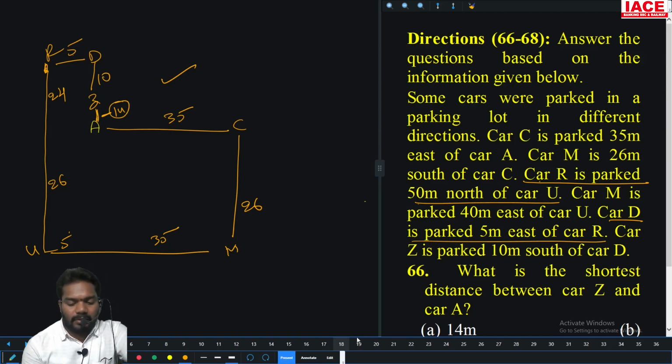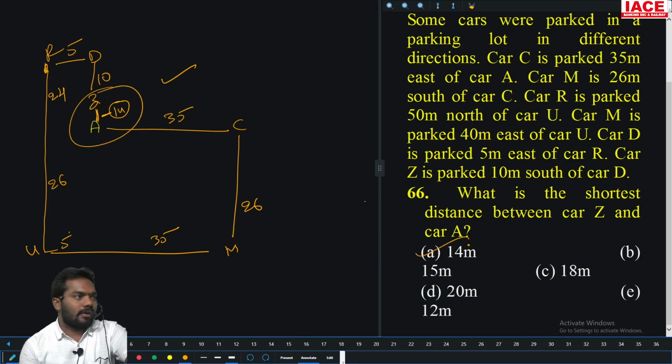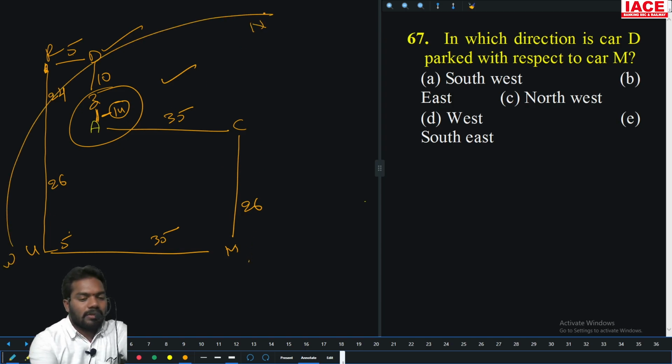Okay, now question number 66. What is the shortest distance between Z and A? 14 meters. Option A is the right answer. Next question. In which direction is car D with respect to M? This is north, this is west, so northwest. Option C.